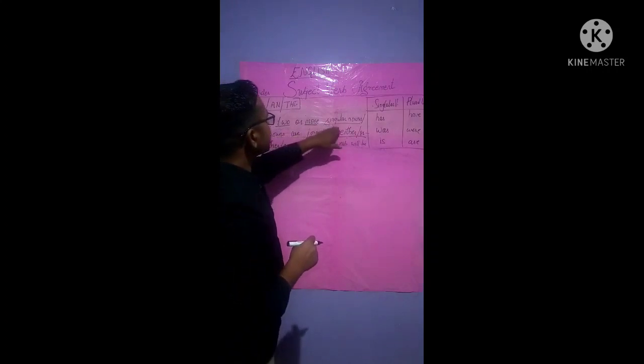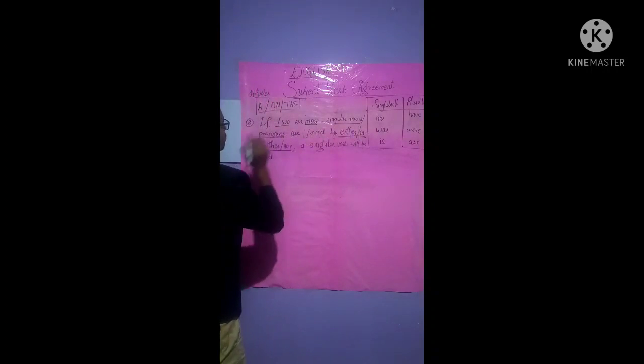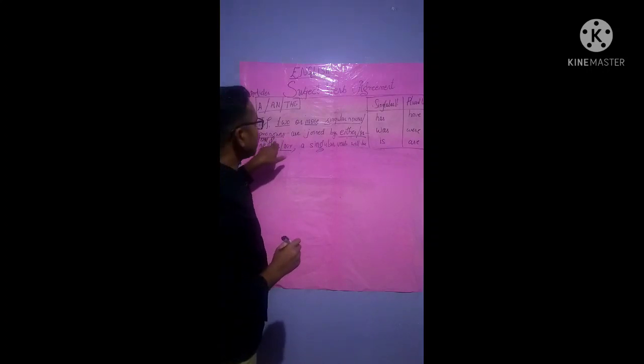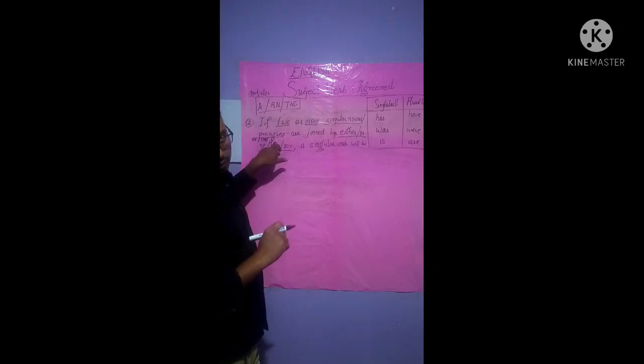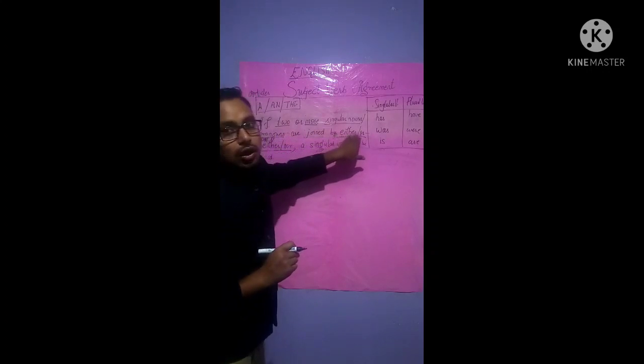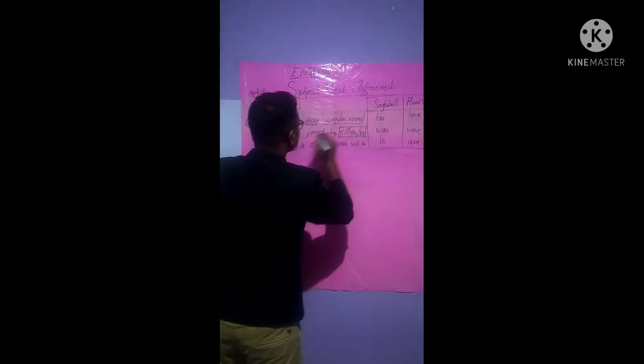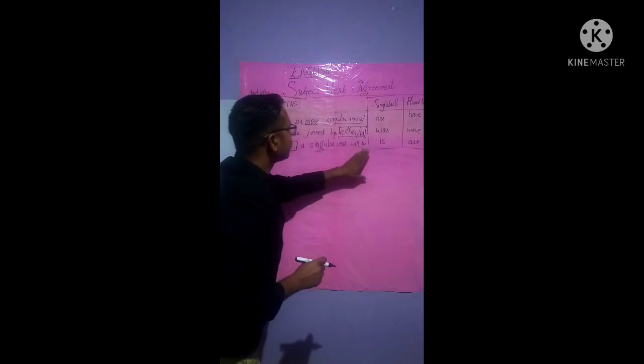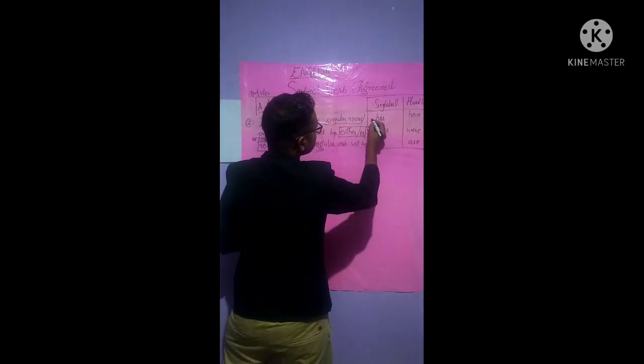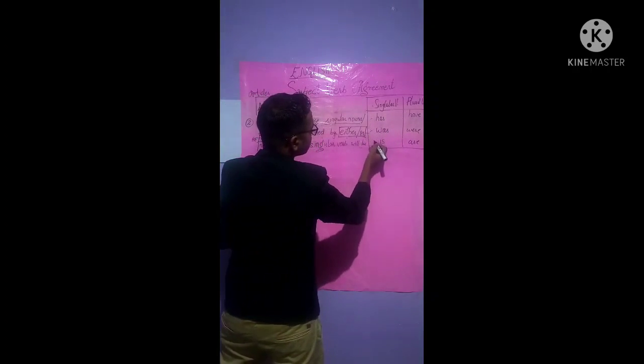Pronouns are he, she, or it, isn't it? Now here pronoun it will be used for places' names. We will learn in the examples, alright? So if two or more singular nouns or pronouns are joined by either or, neither nor, a singular verb will be used. So singular verb is has, was, is, isn't it?